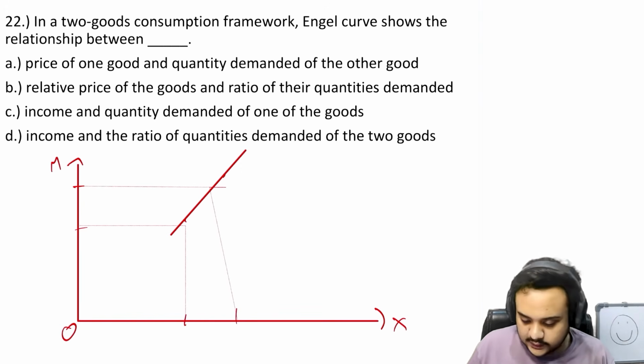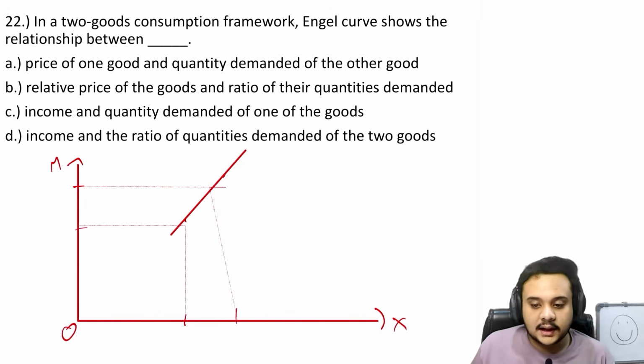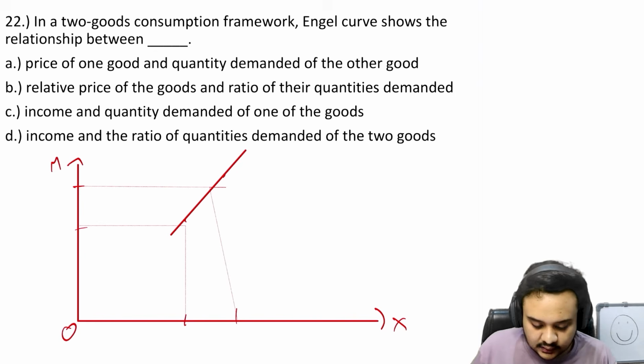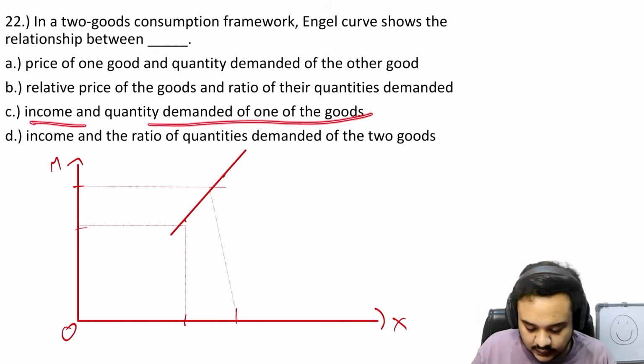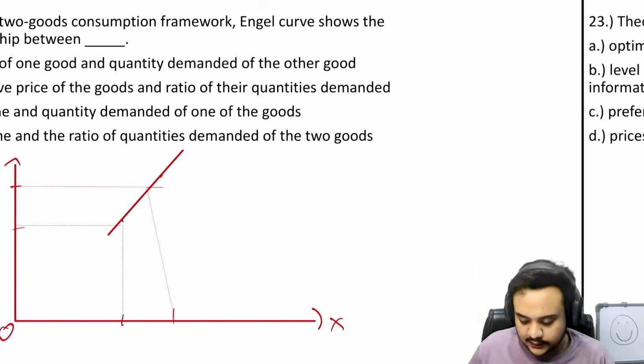So basically what are we being asked? We just have to tell the x and y axis here. So obviously income and quantity of one of the goods is what we are looking for. So option C is correct.